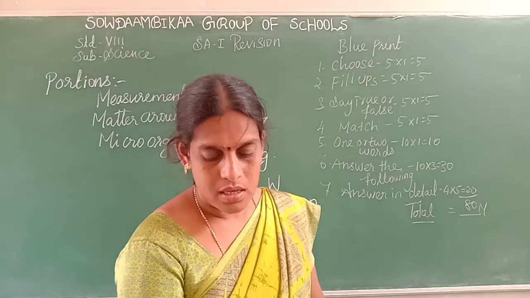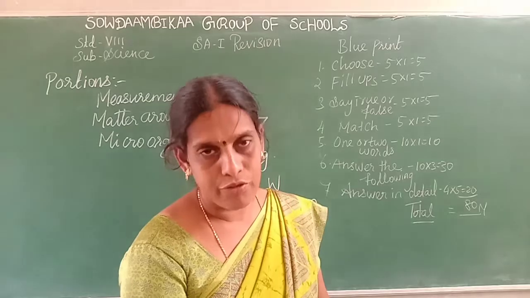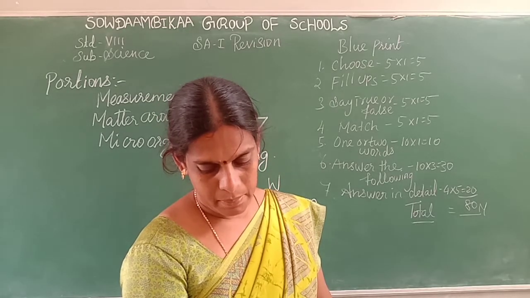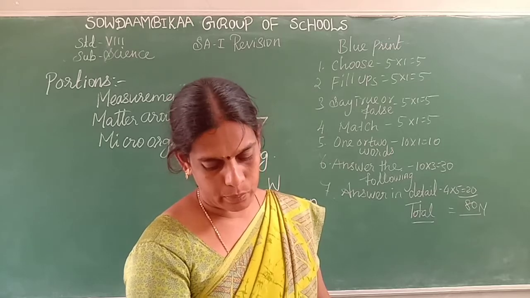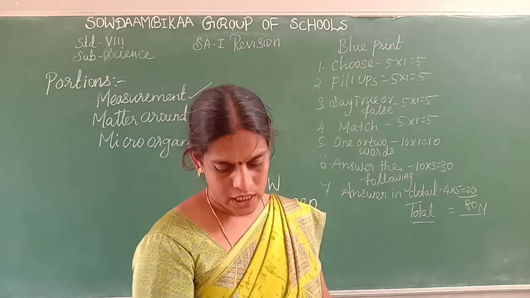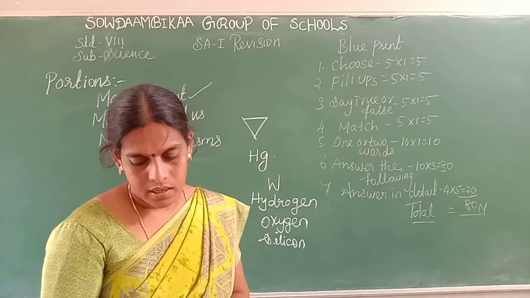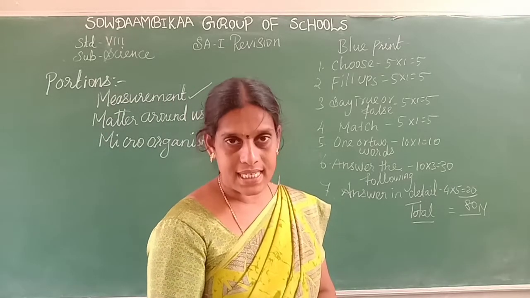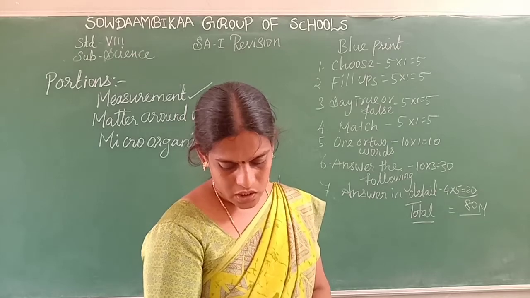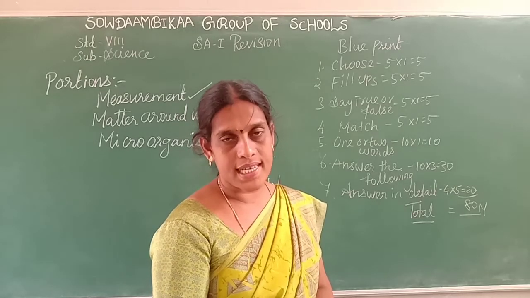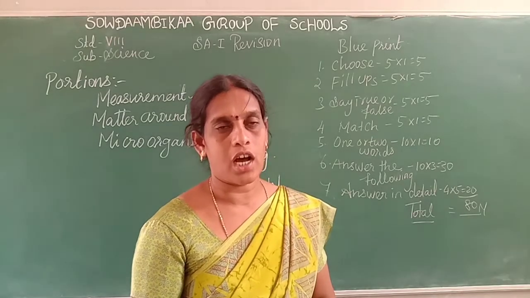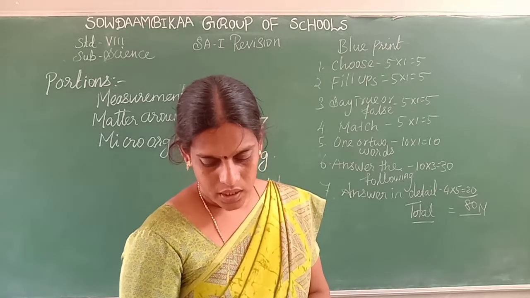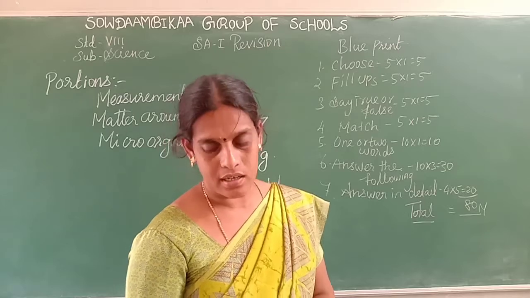Next is match the following. Iron, sewing needle. Copper, for making wires. Tungsten, making the filament of a bulb. Boron, as a fuel for rocket ignition. Next, roman numeral five: what is ductility? Write the constituent elements. Carbon monoxide, CO: the elements present are carbon and oxygen. Washing soda, write it. Okay, see the short answer and detailed questions.